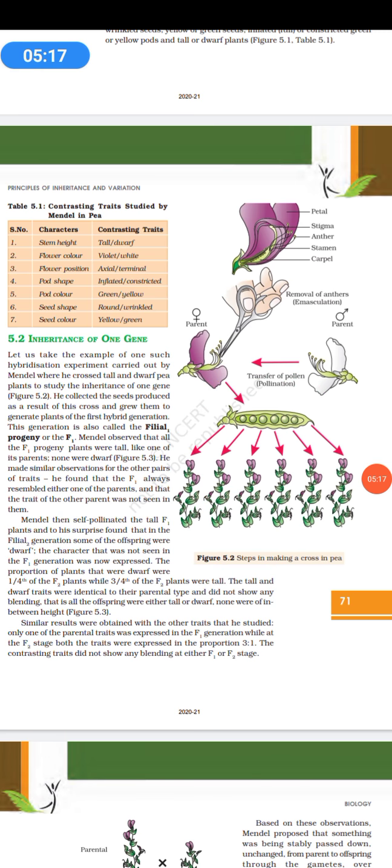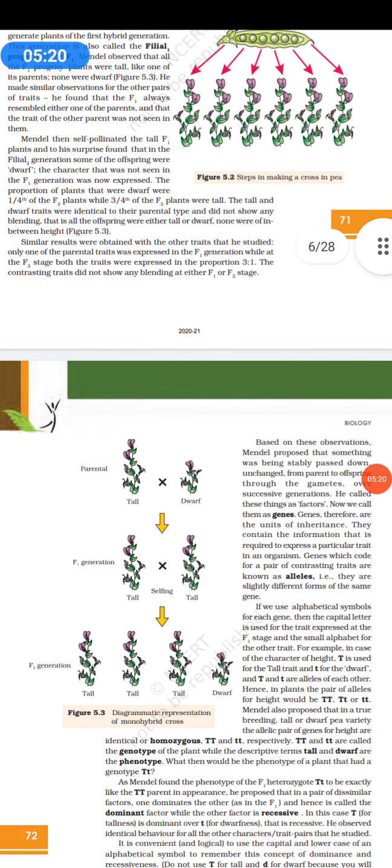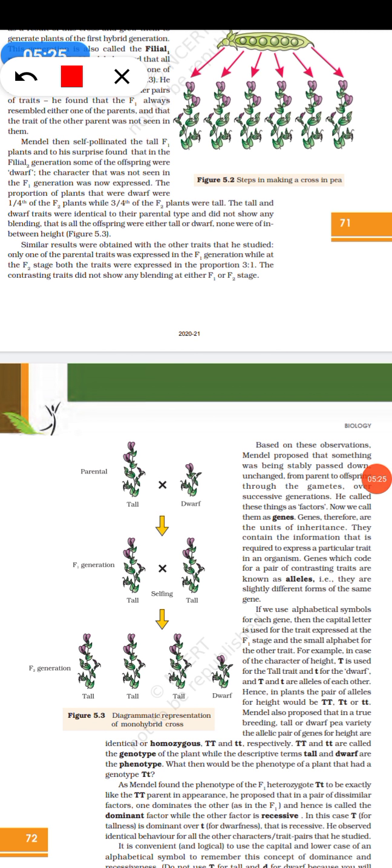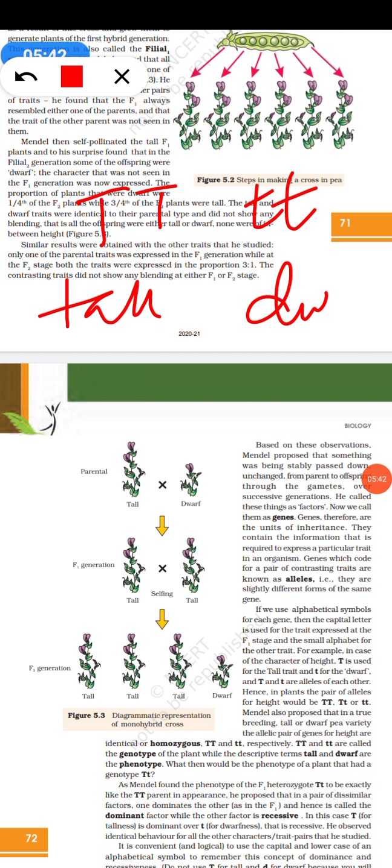Now, if we talk about one particular type, say he talked about tall and dwarf. If we talk about the genotype, he took true breeding lines, as I told you. For height, capital TT is tall and small tt is dwarf. For every character, one is dominant and the other is recessive.